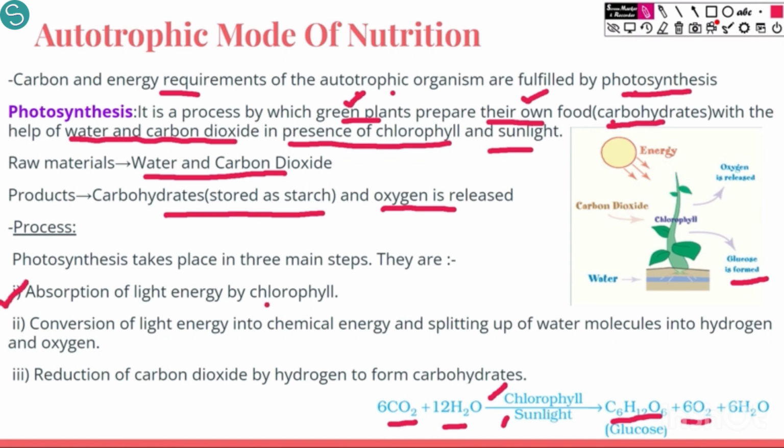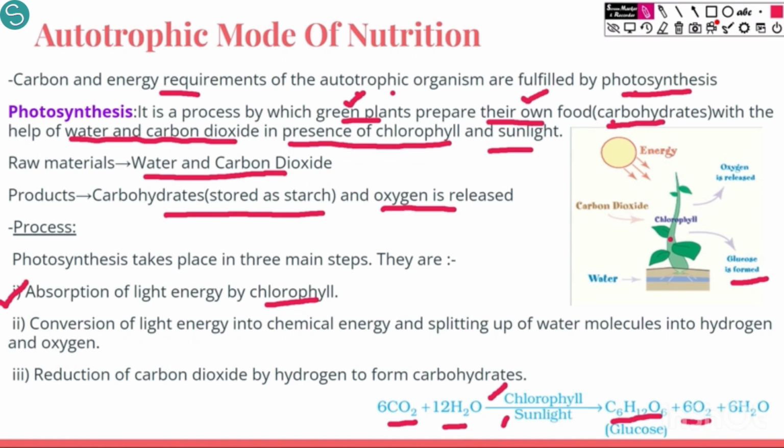What is chlorophyll? Firstly, chlorophyll is the green pigment which is present in plants. You can see this plant is green in color. The substance or the molecule that makes it green in color is chlorophyll. So, the chlorophyll is the pigment which is found in green plants, which gives us the characteristic green color. So, this green color is due to chlorophyll.